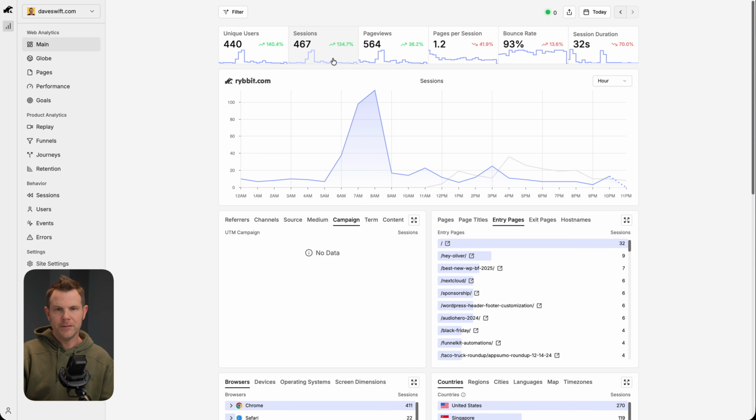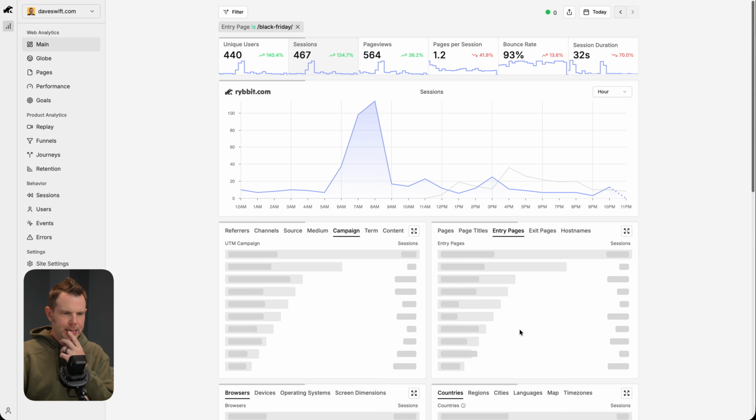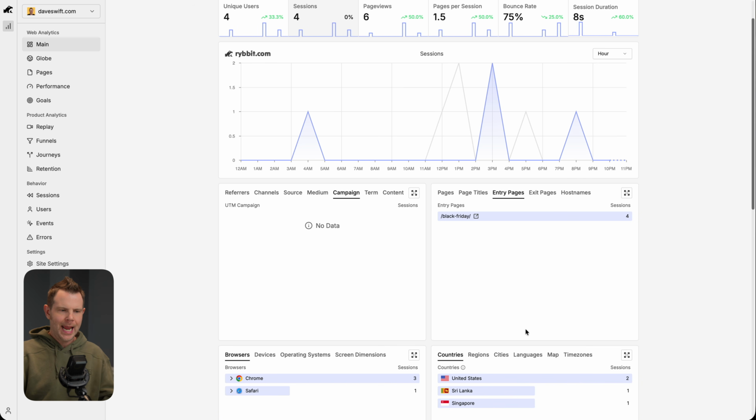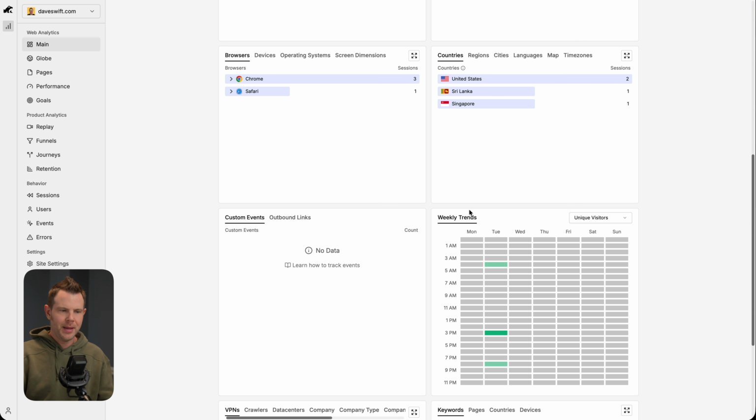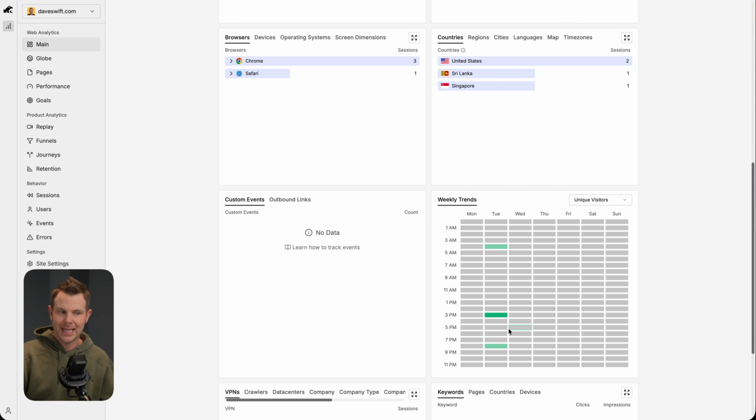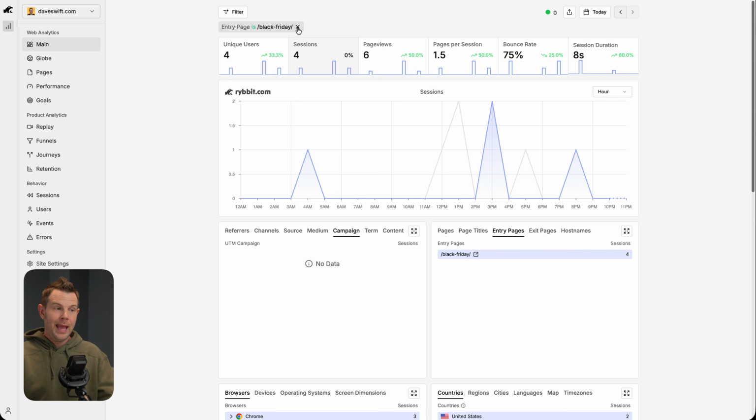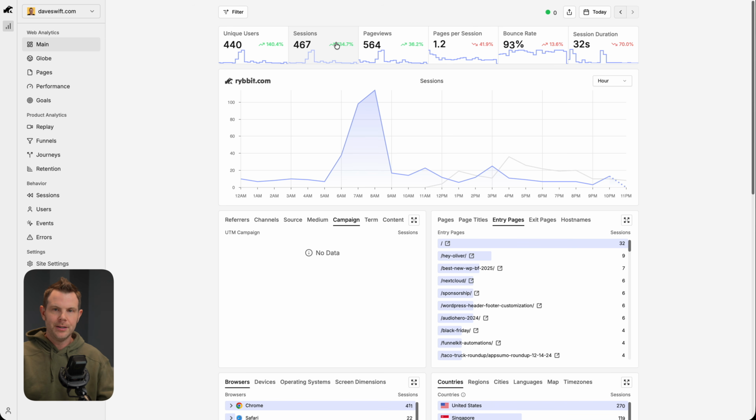Filters are a very powerful part of Rybbit, as they are any analytics platform, but I think the strength in Rybbit is how easy they are to configure. Just thumbing through my data and then saying, oh, it would be really interesting to see who's looking at the Black Friday page, and now I can see what countries they're coming from as well as the trends over time. That is super powerful. And when you want to reset and go back to all of the information, just remove it and you're good to go.